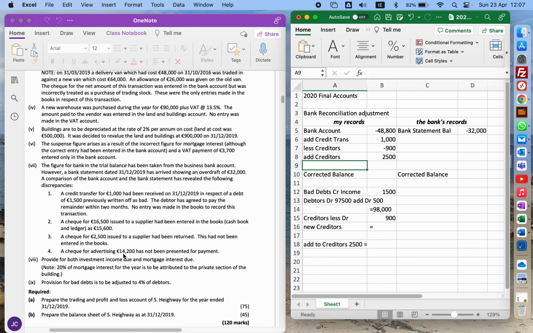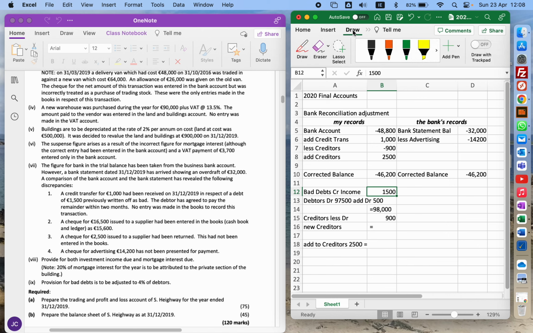And the last one, check for advertising and not presented for payment. So that means I recorded this, right? And the bank doesn't know anything about that, so I'll take it away. So less advertising. But the advertising was done right, my records were right, just the bank didn't know about it, and it's 14,200. So that means the corrected balance in the bank account is 46.2. And if I just do mine, I should get the same number. Yeah, so that's the figure then.